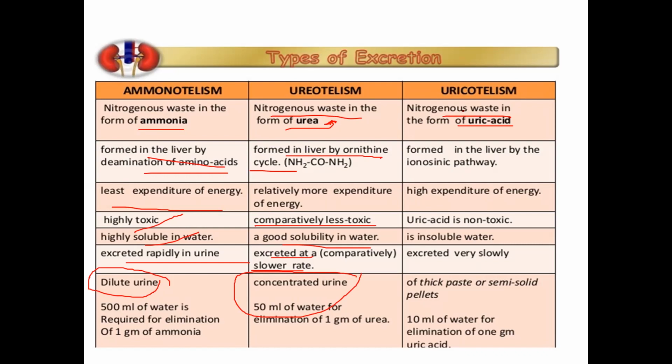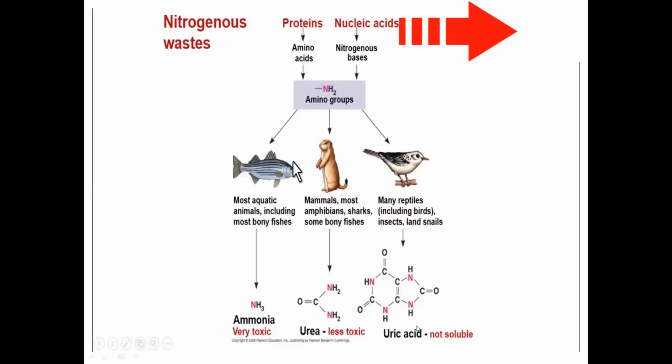The organisms which excrete uric acid are called uricotelic. It requires high energy to be excreted. Uric acid is non-toxic. It is insoluble in water and it is excreted very slowly as a thick paste or semi-solid pellets. Uricotelic examples are many reptiles including birds, insects, land snails. Ureotelic are we humans, mammals, most amphibians, sharks and some bony fishes. Ammonotelic are most aquatic animals and some bony fishes.